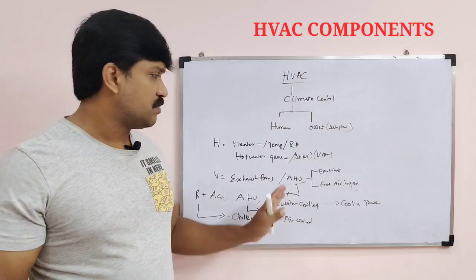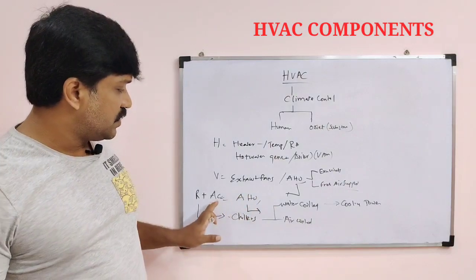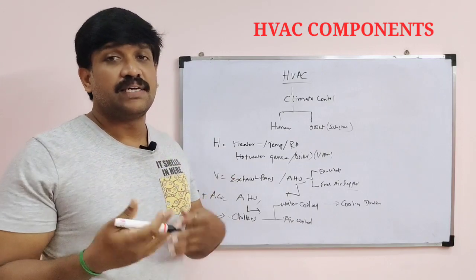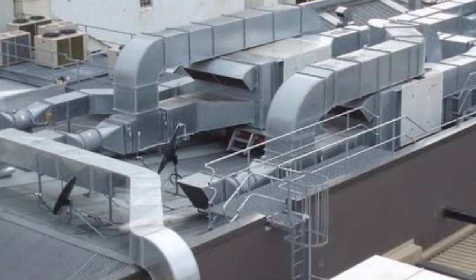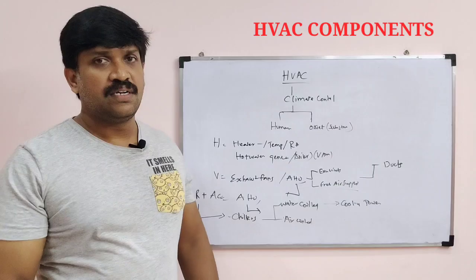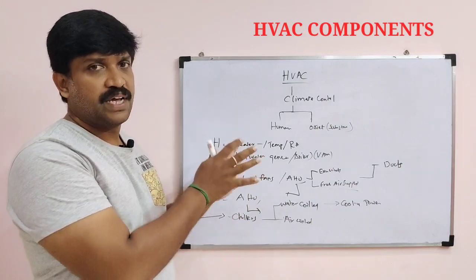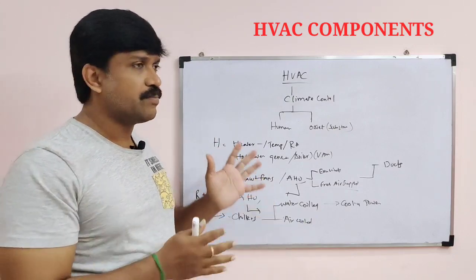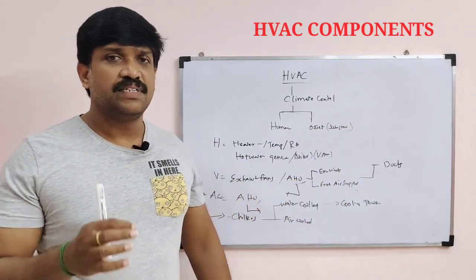In addition to these components we have included some ducts. Okay, once the air is conditioned, filtered and cooled, how can I supply that air to the required area? I require ducts. These ducts help to transfer the air from one place to another. I am going to condition the air in one certain area, and from there I deliver that conditioned air, low temperature air with high quality purified air, to the particular area. For that, this ducting system is very important.